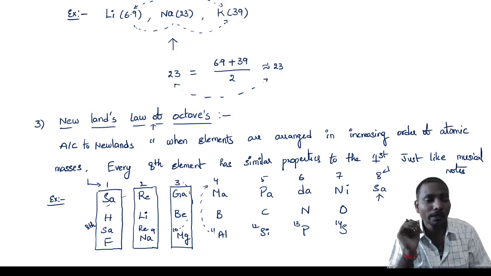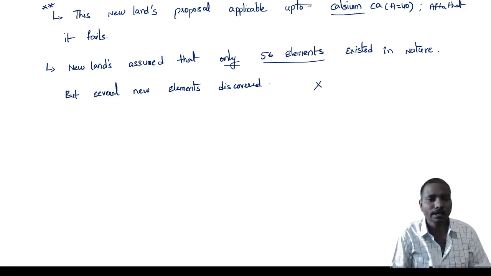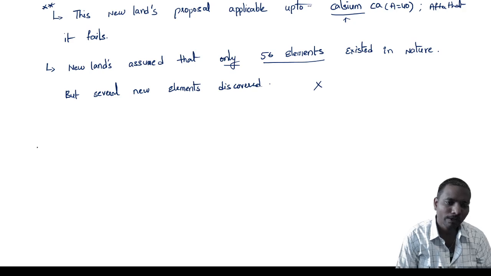At the time of Newlands' octave theory, only 56 elements existed, and this proposal is valid up to calcium only. So we have made a small trick to remember.